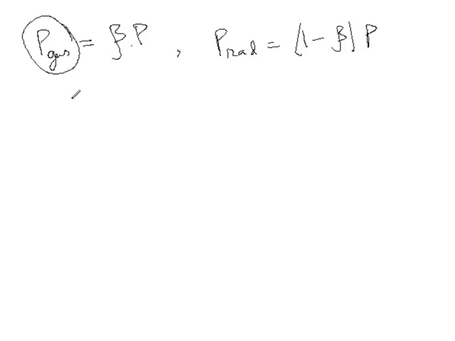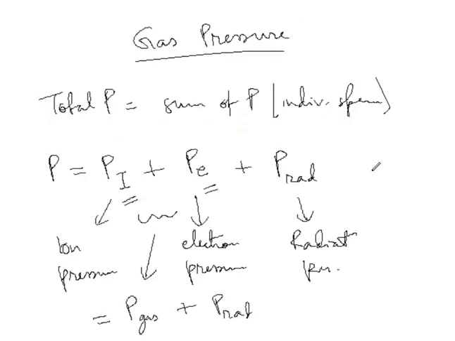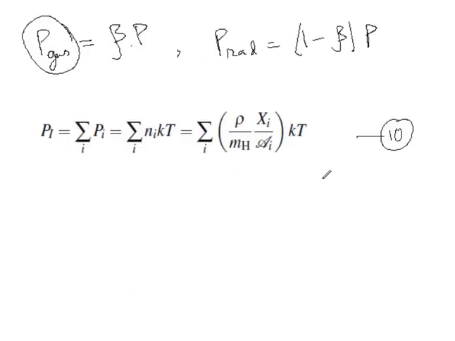So let me write down the expression. This is the expression. This is equation 10. Yes, this was equation 9. Okay, so this is equation 10.